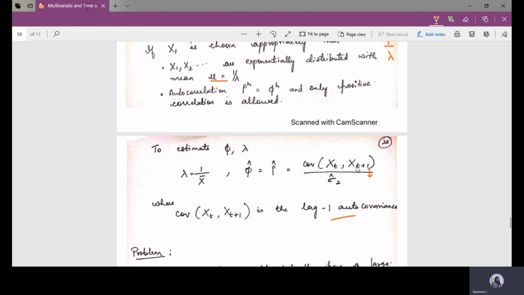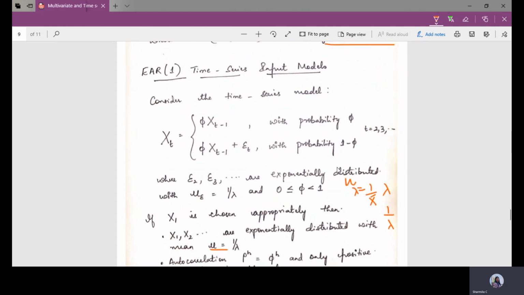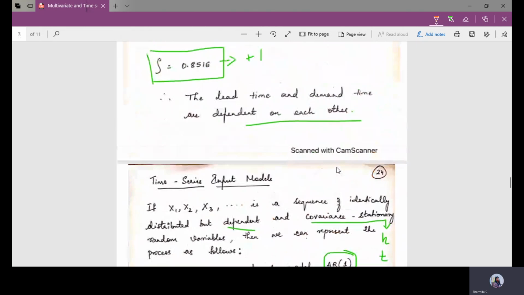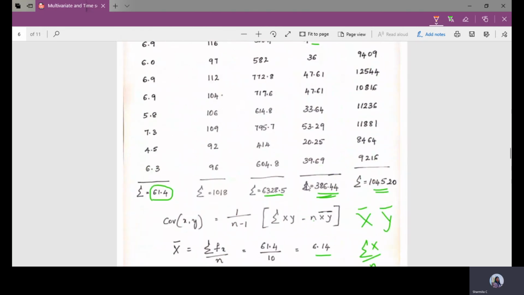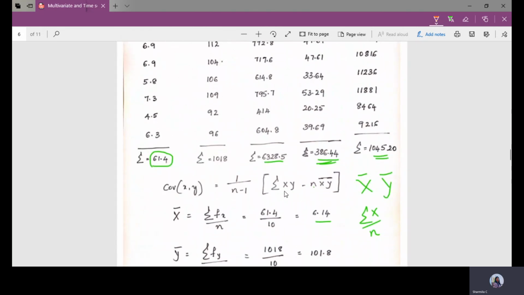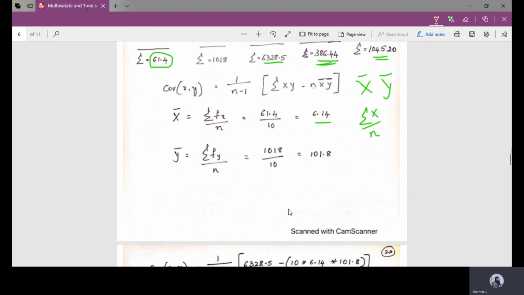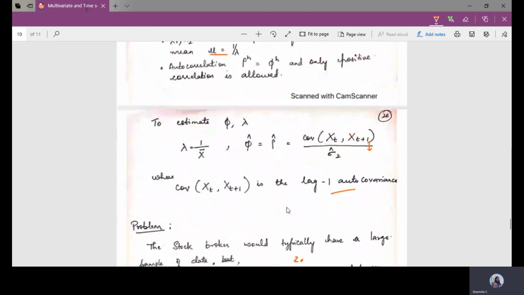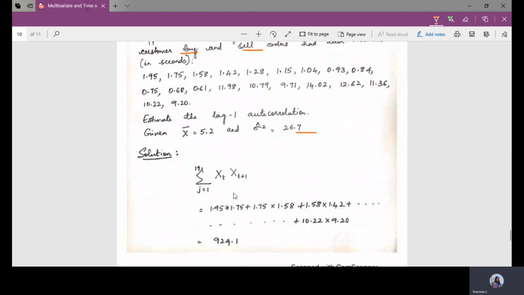Previously, when we solved the multivariate case, we saw covariance involves the sum of x into y. So this is xt into xt plus 1, with t equals 1 to 19. So how are we going to calculate this?